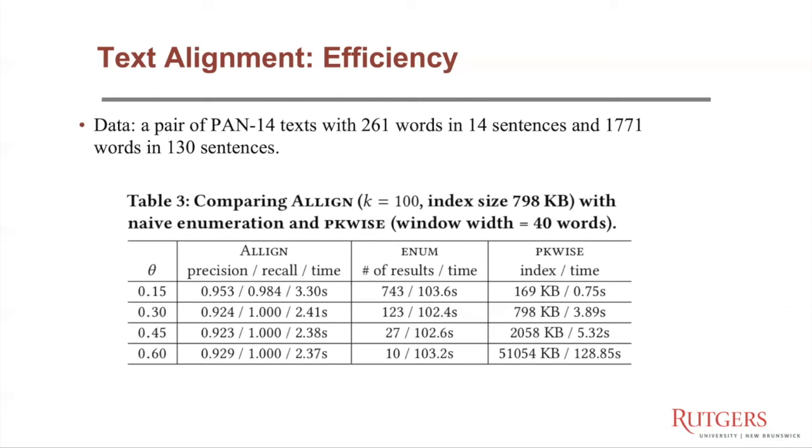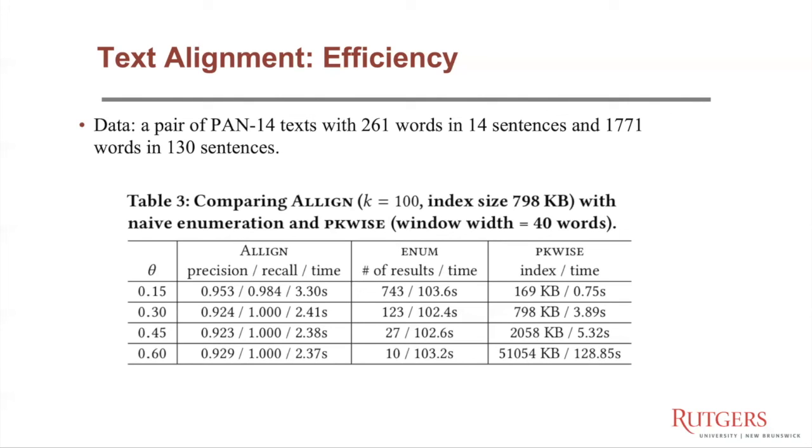Next, we compared the efficiency of our method with the baseline method and the brute force method. Since the baseline method and the brute force method are very inefficient for long texts, we only used a pair of texts with tens of sentences or hundreds of words in this experiment. And even for these not so long texts, the brute force method and the baseline method, pk-wise, both took hundreds of seconds.